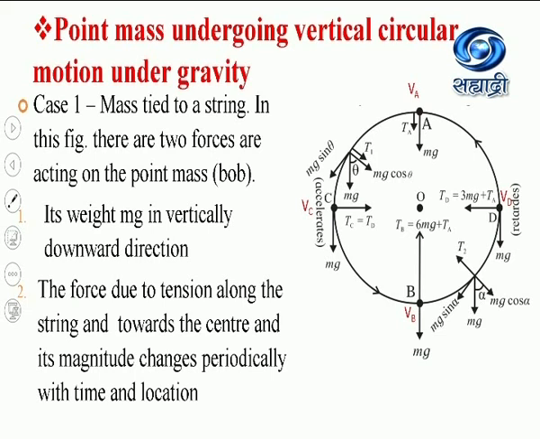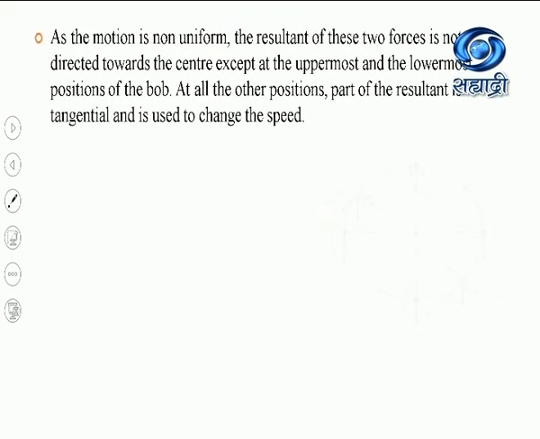This tangential component of the force is responsible for changing the speed of the particle which is moving along a vertical circle. Now consider VA is the velocity at the uppermost position, VB is the velocity of point mass at lowermost position, VC is the velocity of the point mass at midway position C, and VD is the velocity of point mass at the midway position D.